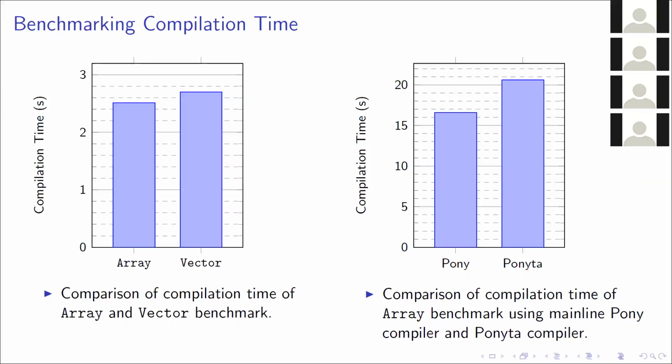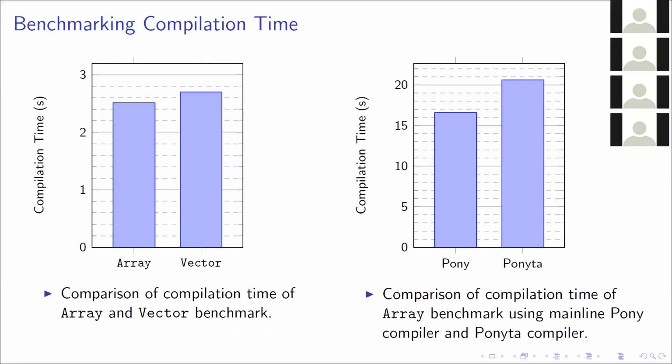So what about the benchmarking for the compilation times? We compare the array Floyd-Warshall benchmark with the vector benchmark to see how much overhead we get in using these value-dependent types. Building the array benchmark took about 2.5 seconds, and building the vector benchmark took about 2.75 seconds. So it's great, we only got a 0.25 second overhead for using the value-dependent types.